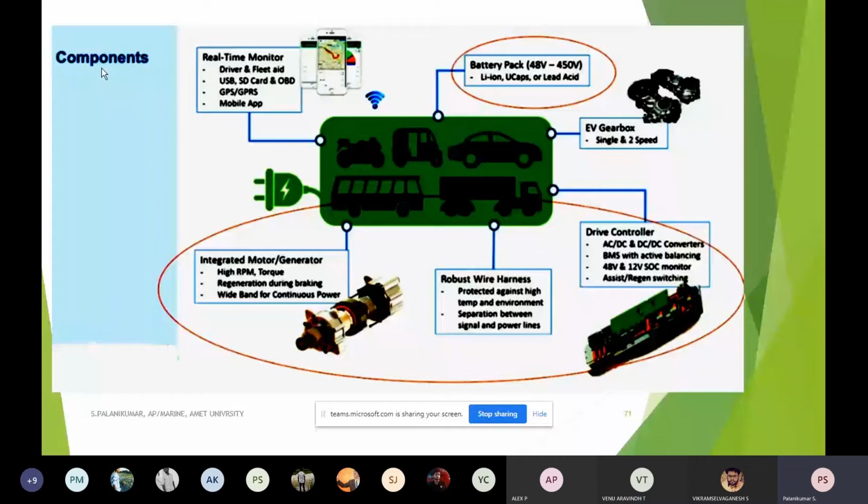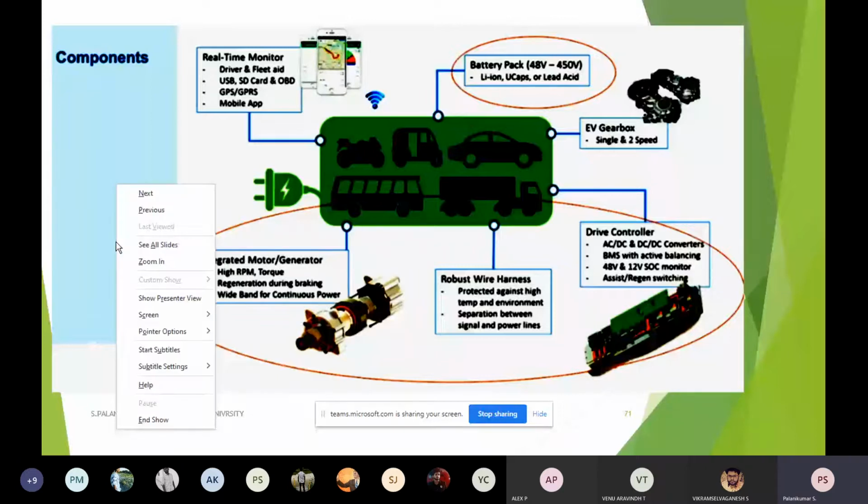These are all the six important components. I am coming from the downside to upside, that means in an anti-clockwise direction. The very important component is an integrated motor generator.